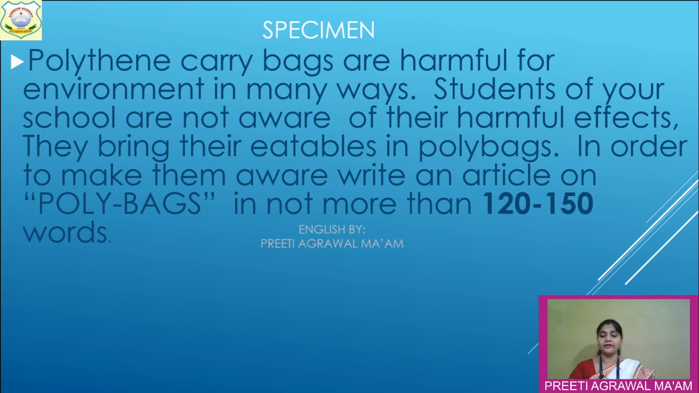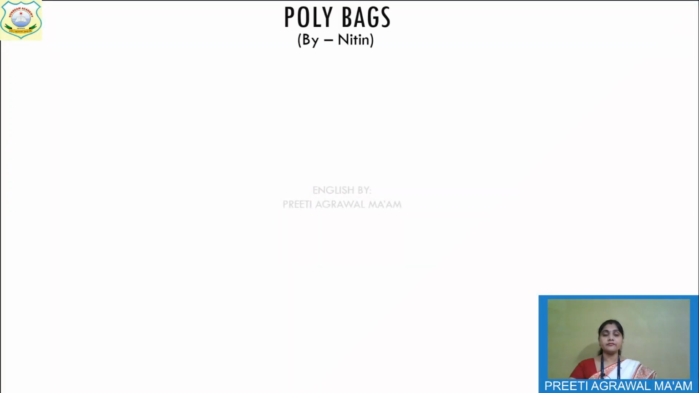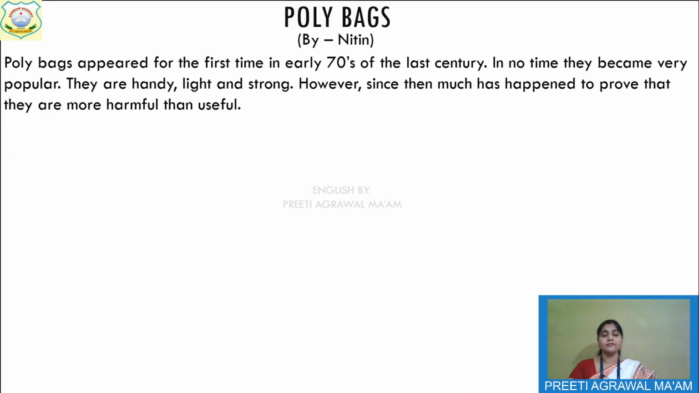So how will you write the article? See, here you will give the example, here you will give your heading, and after that by Nitin, or any name you can write. If any name is not given there in your question paper, you can write your own name here also. Okay. If any name is given there, you can write the same name which is given in the question paper. Sometimes the names are given in your question. The same name you will write here.